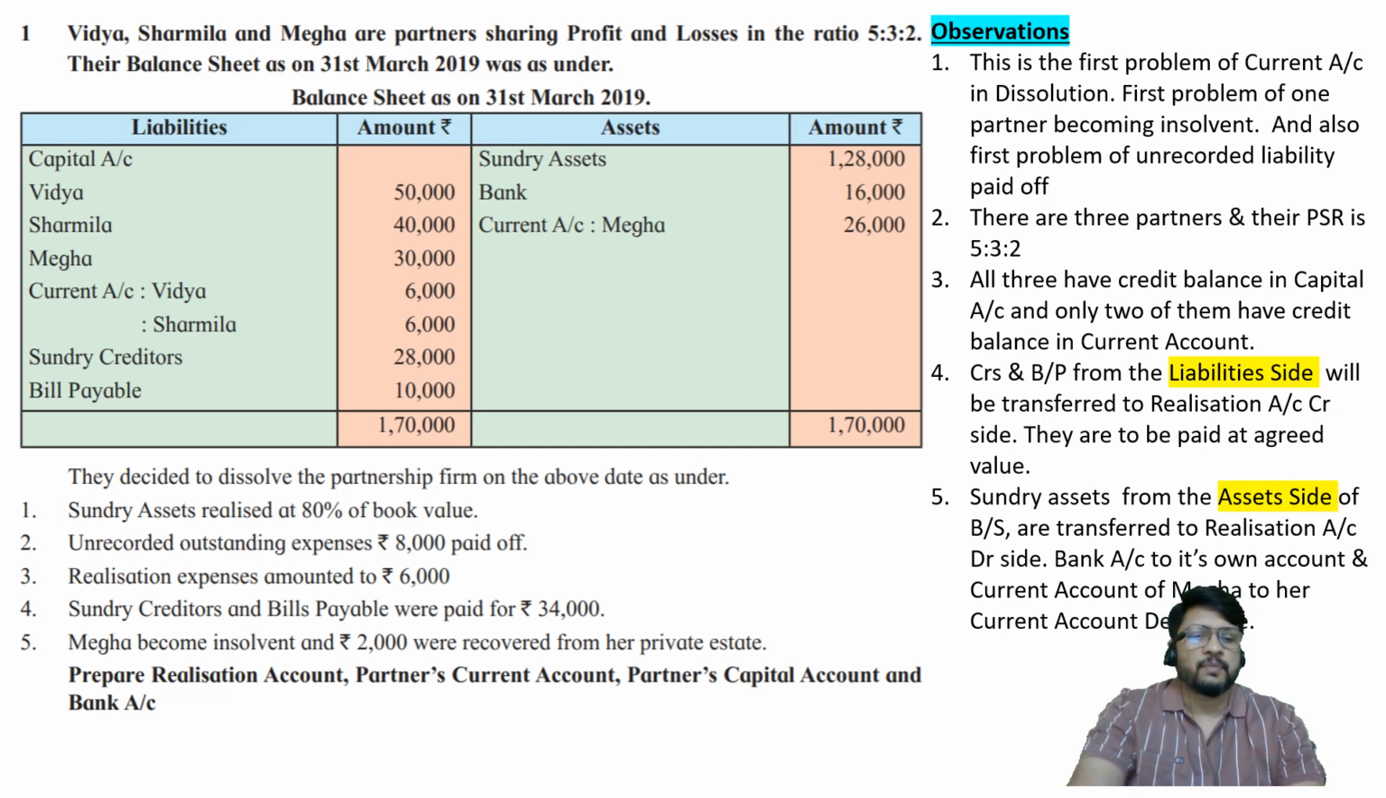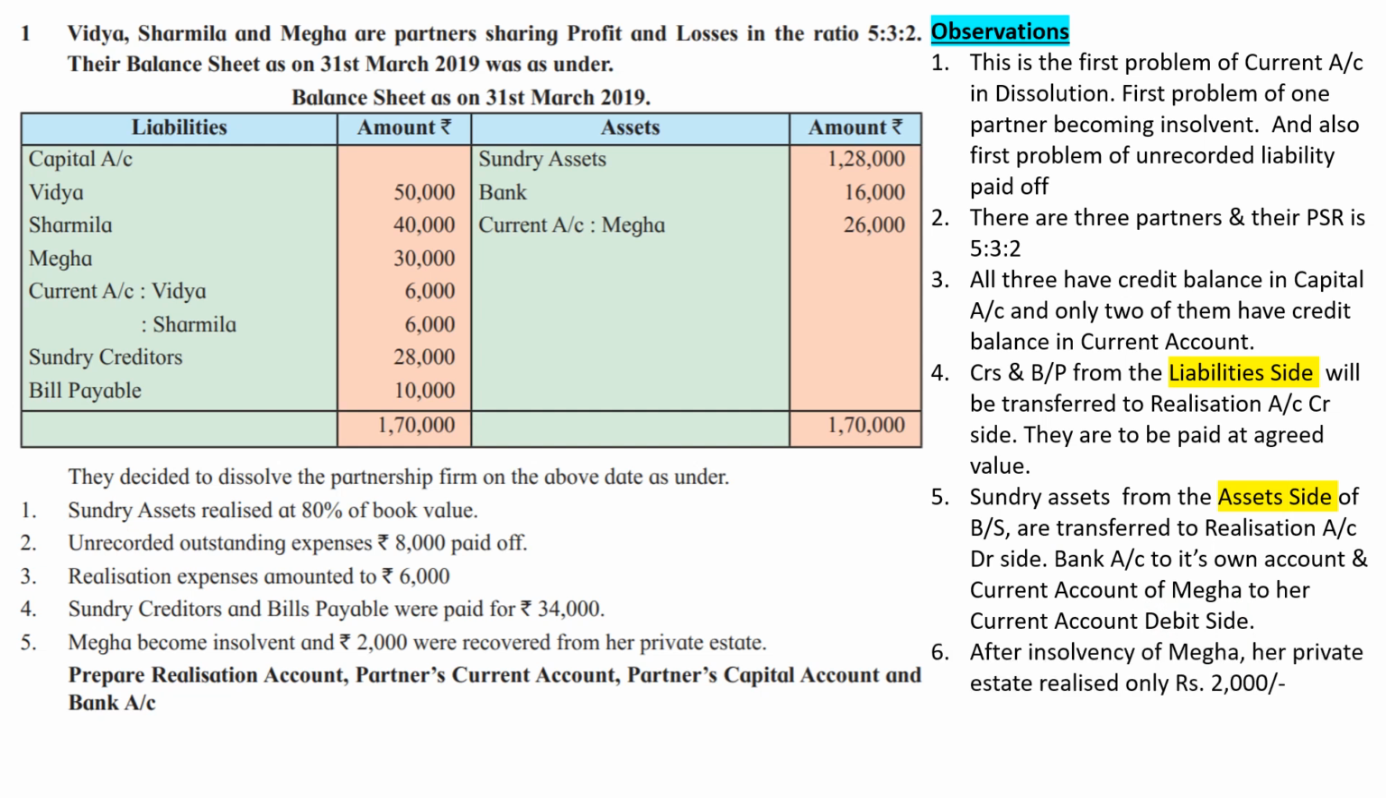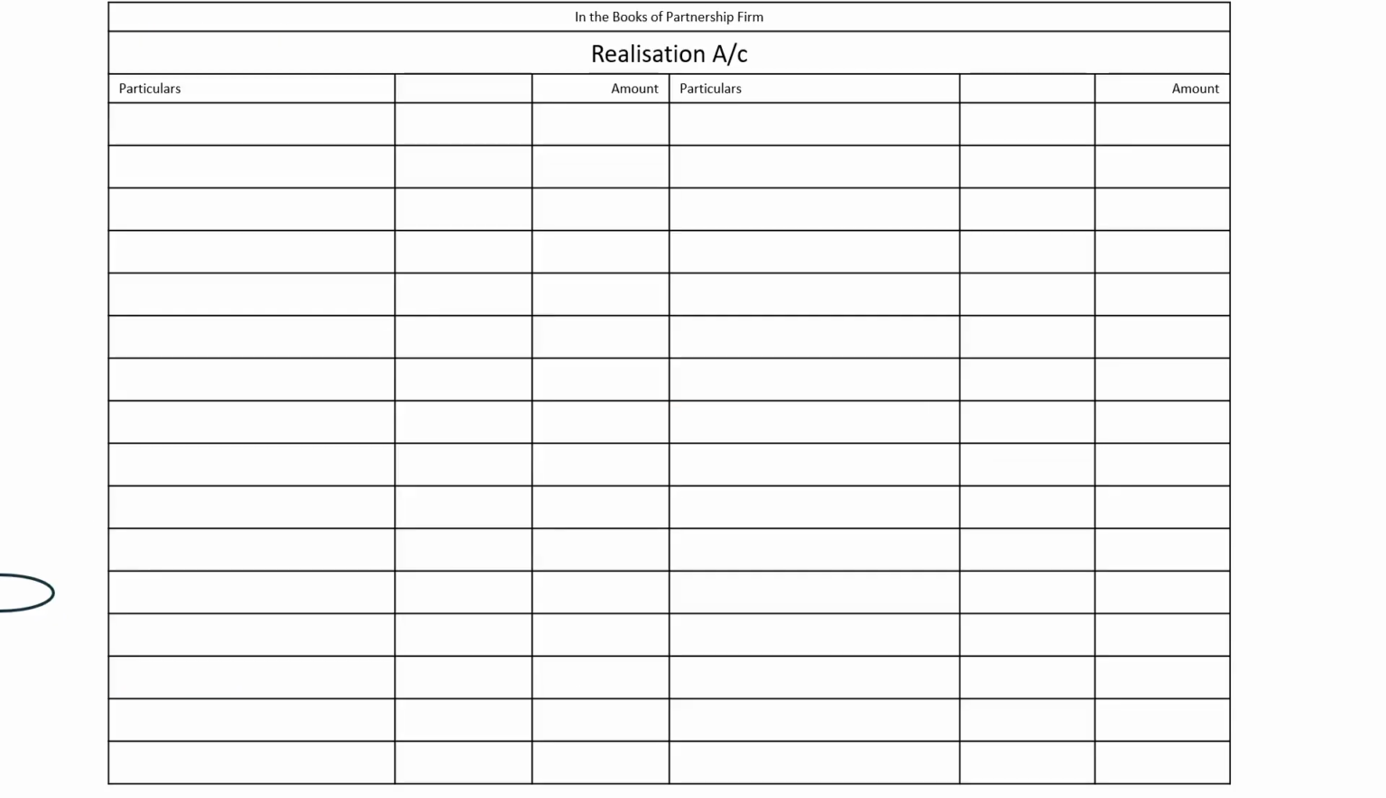Let me disappear from the screen so that you can see the rest of the observations. After insolvency of Megha, adjustment number 5. After insolvency of Megha, her private estate realized only rupees 2,000. So these are the different points which are observed by us, which will help us for the purpose of remembering how to solve the problem. Let us now draw the accounts.